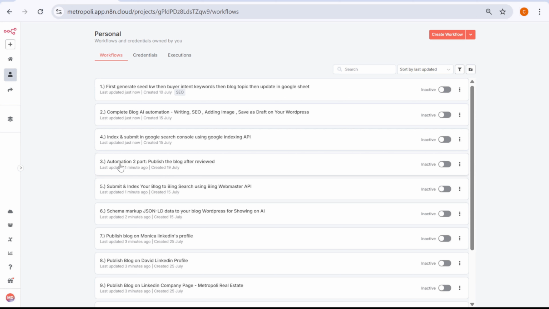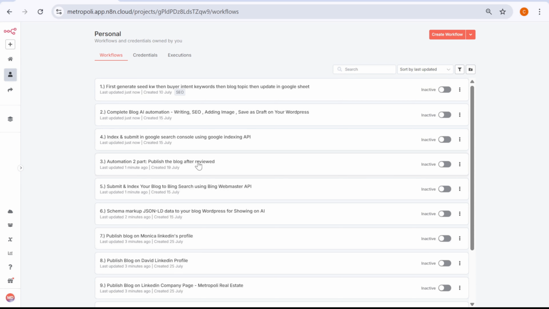And the third automation, which is the part two automation, is publishing the blog after review by you. In this automation we are going to send the blog content to your email and you can review it. Let's say the blog is fine, then you can reply, and once we get the reply, this automation automatically publishes it. So you do not need to do anything manually, it will publish your blog. If you say it's not okay to publish, then it will not publish.